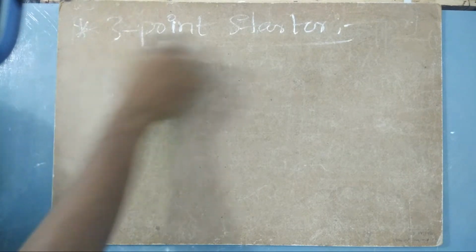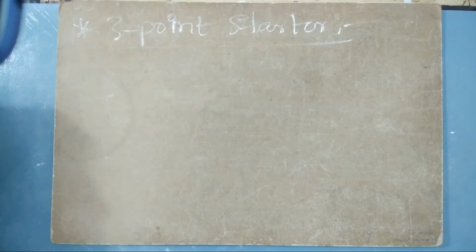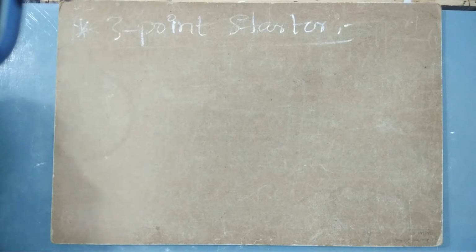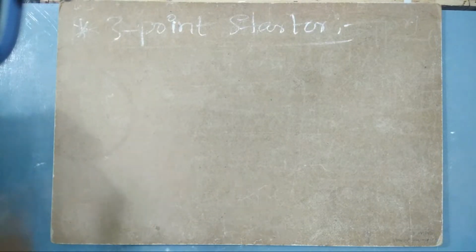So why is this 3-point starter used? Why at all do we need a 3-point starter? Not only a 3-point starter, why at all do we need a starter first? In order to start a normal DC machine, we can simply give the supply, right? Then why do we have this starter? We are using these kinds of starters only because of the back EMF.